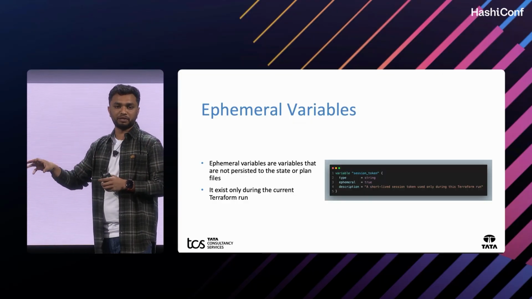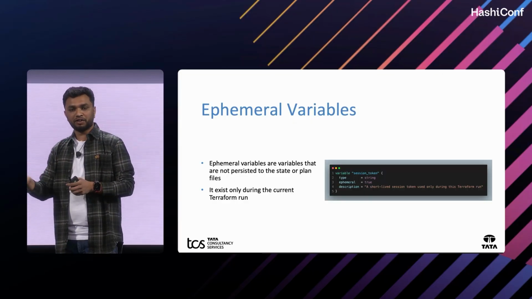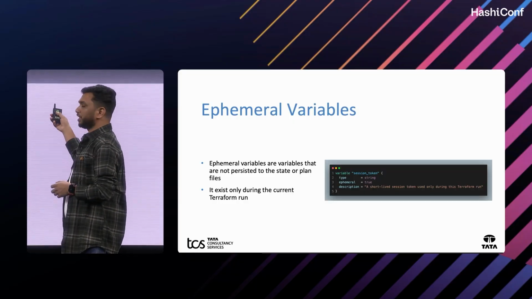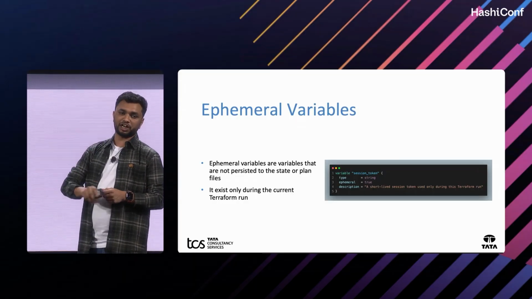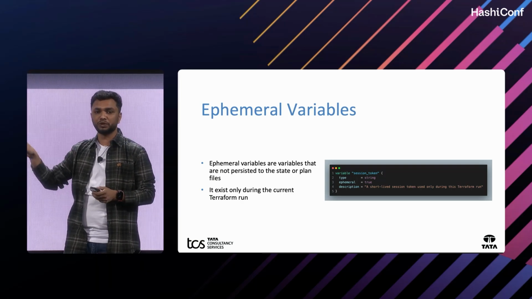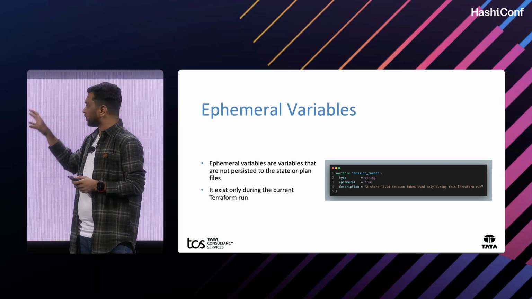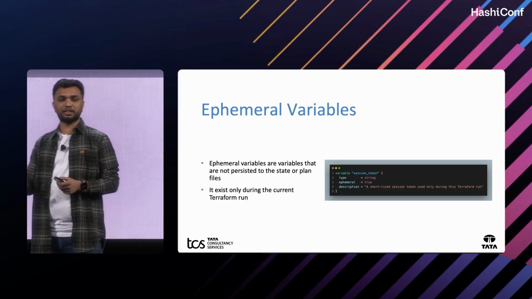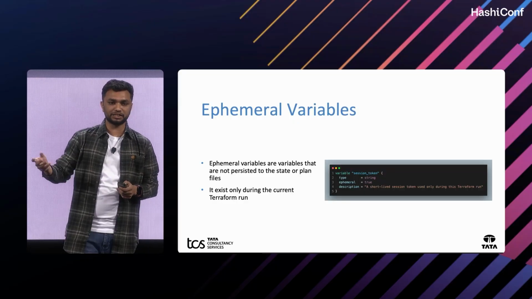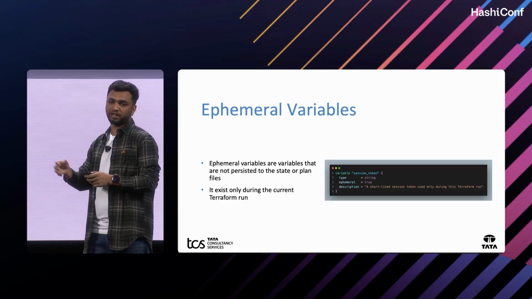So how do we enable ephemeral variables? You should add ephemeral equal to true in that ephemeral variable block. Once you add it, it will automatically pick the value. We can use these ephemeral variables for things like passwords, access tokens and access keys. Wherever we need, we can use ephemeral variables.